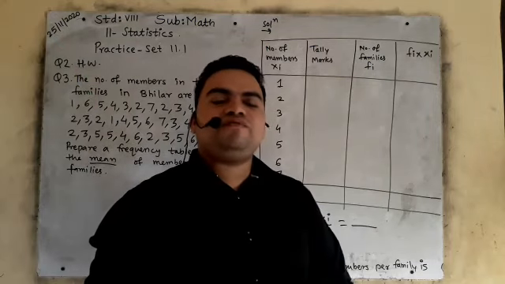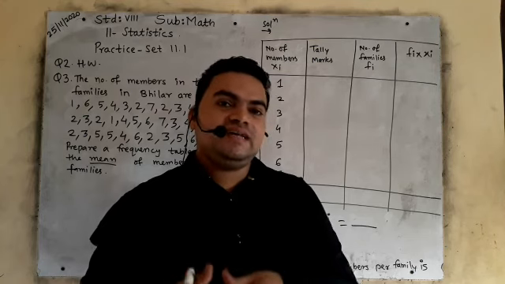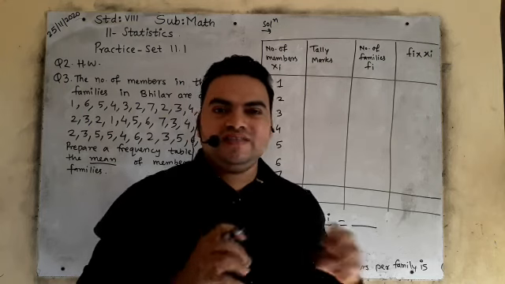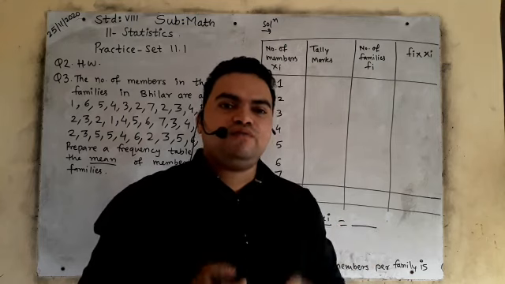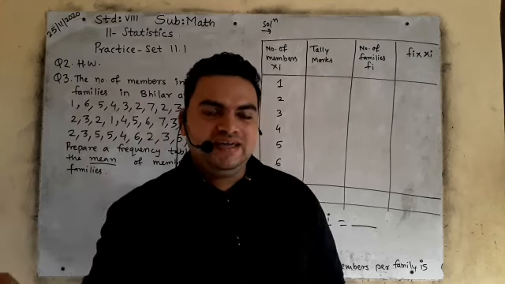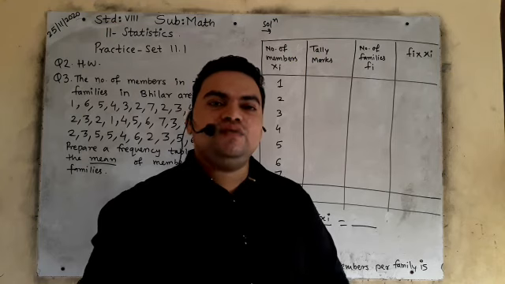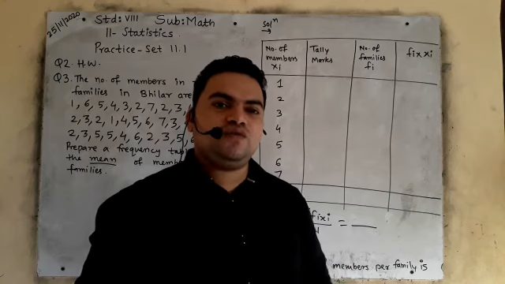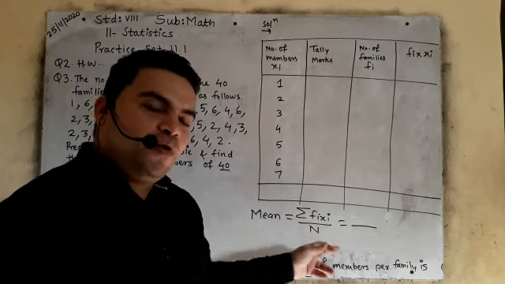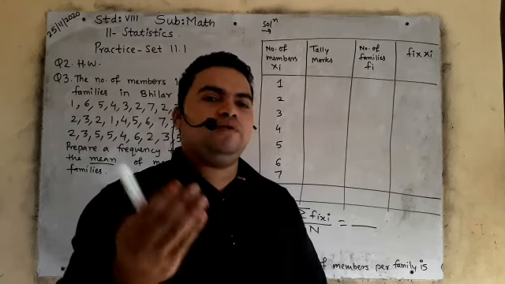So my dear students, now after question number 1, question number 2 will be homework for you, because it is exactly like question number 1. It is an activity, everything is given, you have to put the values and do the multiplication. Fi xi means the fi column will multiply with xi, you will write it, add the answers below, and then use the mean formula: mean is equal to sigma fi multiplied by xi upon capital N. Then you will solve it. It is very easy. Question number 2 will be homework for you.